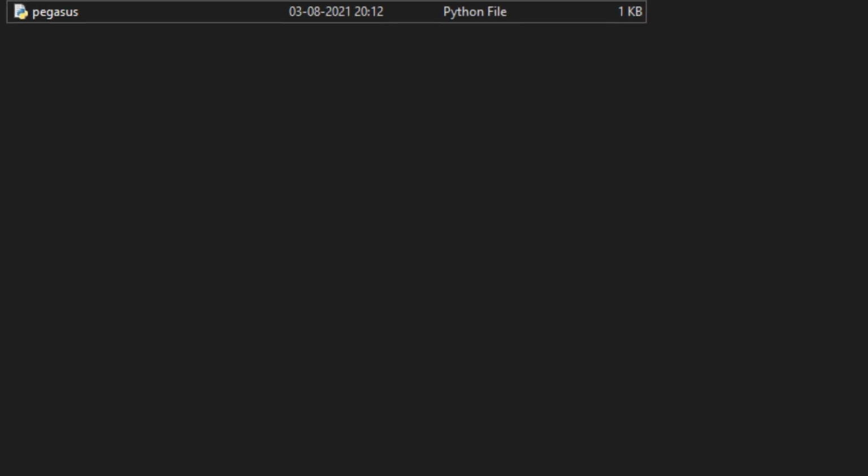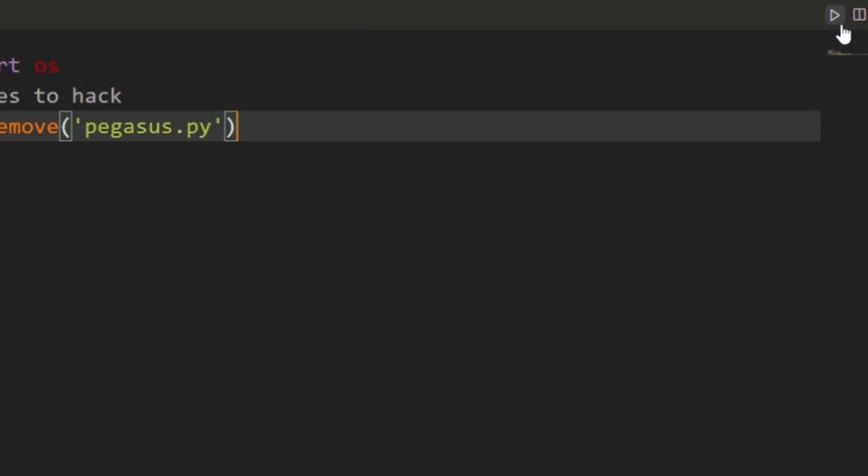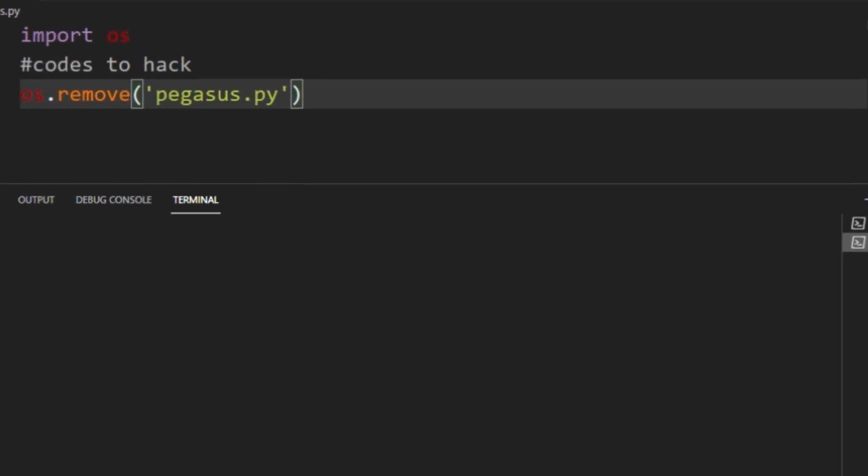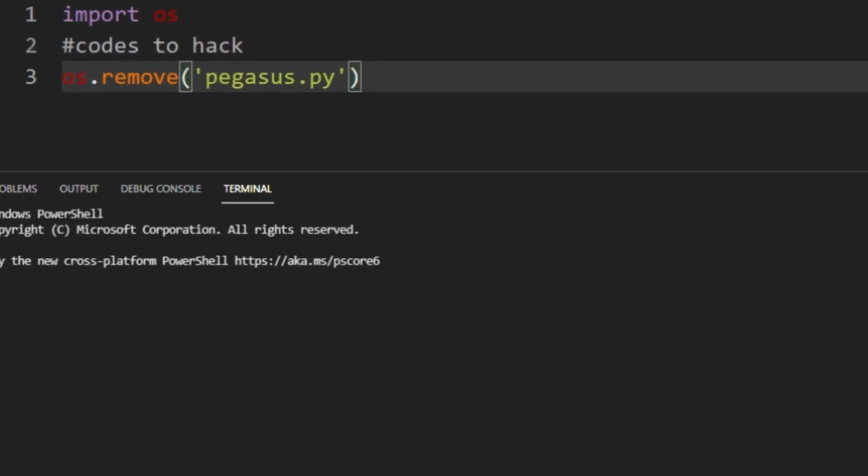After writing this program, this Pegasus.py file was formed, and after running the program it got deleted.